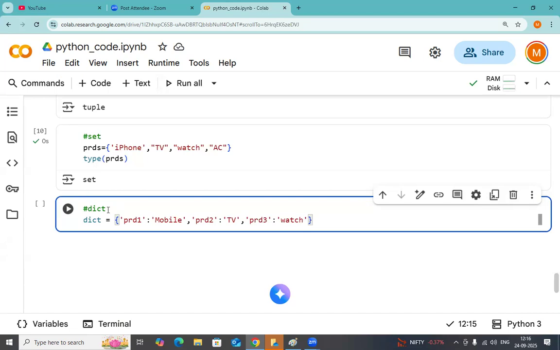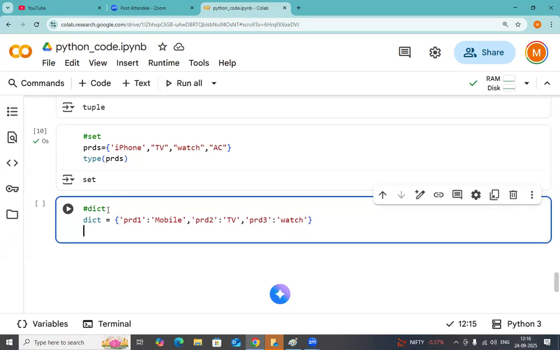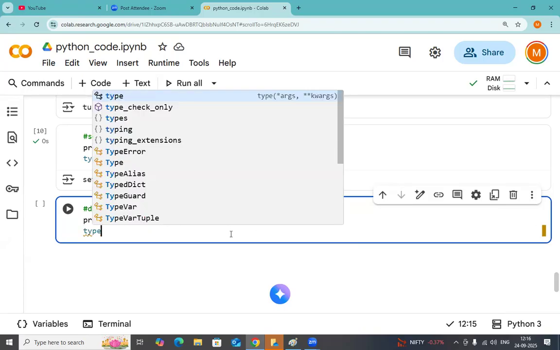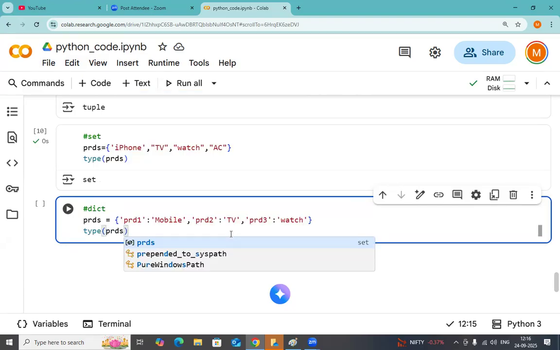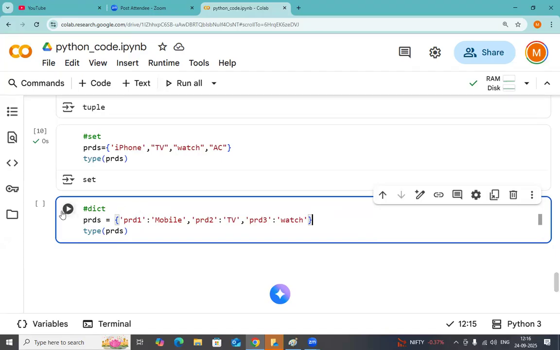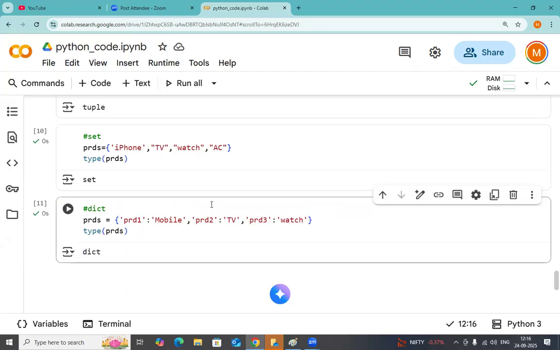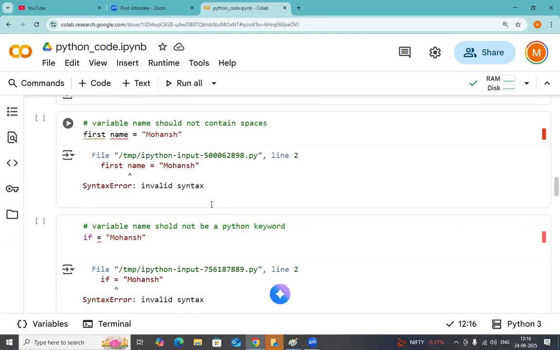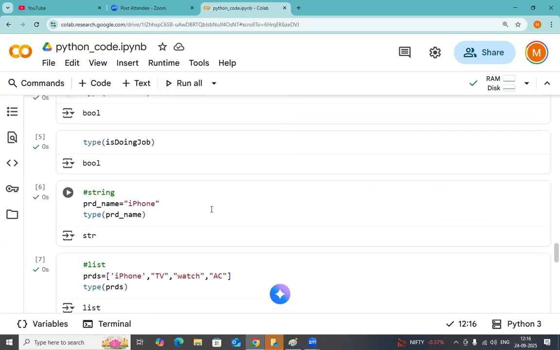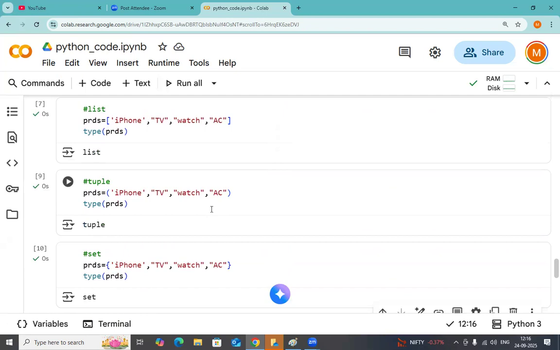Okay, I have multiple products here. Let me say this is the products list, PRDS again. No problem. This cell is different. Now the type of the PRDS. Finally, what is the output? Dictionary, dict. So in this way, you can understand the data types in Python. So just practice each and everything well.